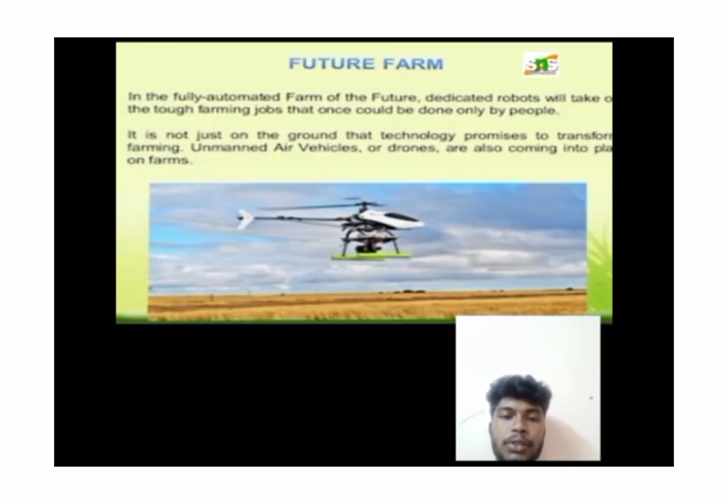Then the future farm. In the fully automated farm of the future, dedicated robots will take over the tough farming jobs that once could be done only by people. It is not just on the ground. That technology promises to transform farming. Unmanned air vehicles or drones are also coming onto farms.